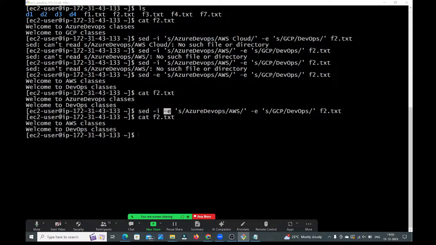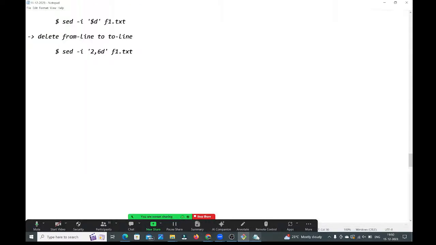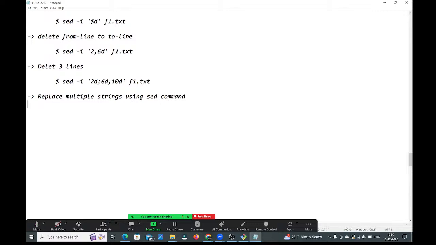Okay, let me add this one also in the notes, guys. Replace multiple strings using sed command. See, guys, sed -i, to insert the data, -i, and here -e. Here what we are doing? See here, s/ we have Azure.